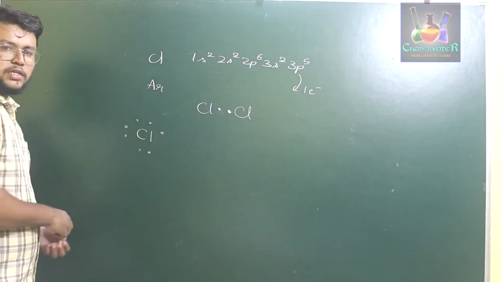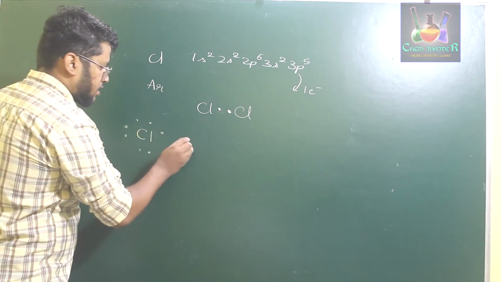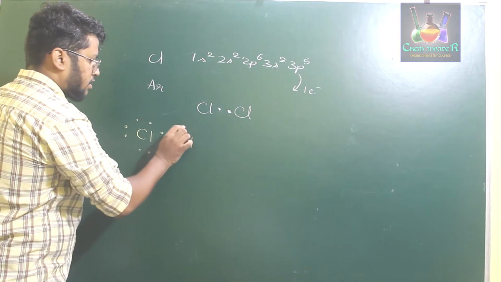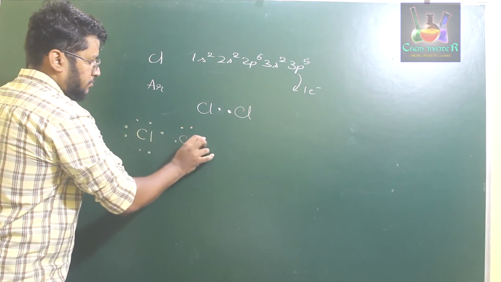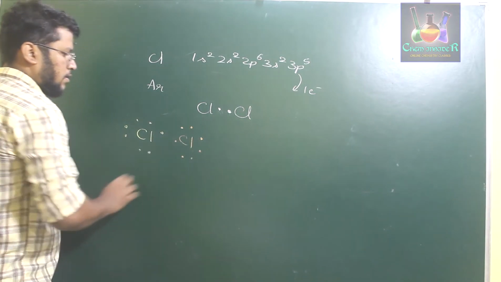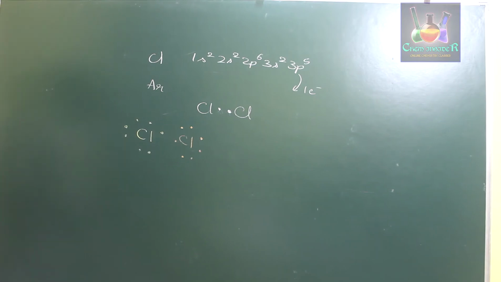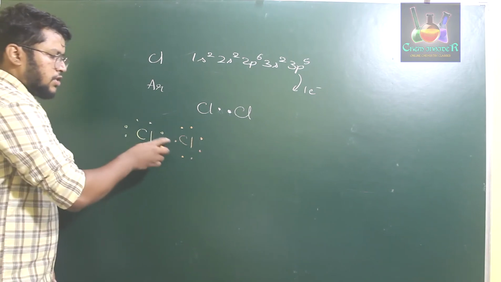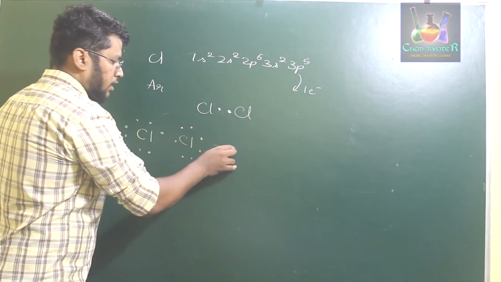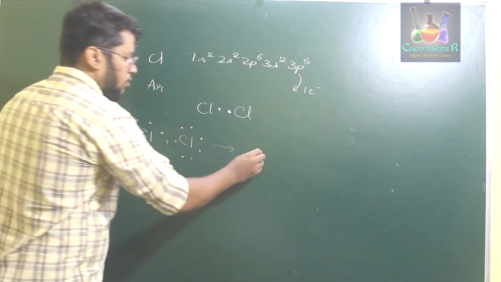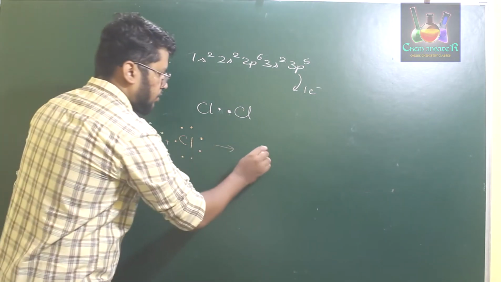One more chlorine also has 7 valence electrons. Now these chlorine atoms share these two electrons to form a structure similar to this.